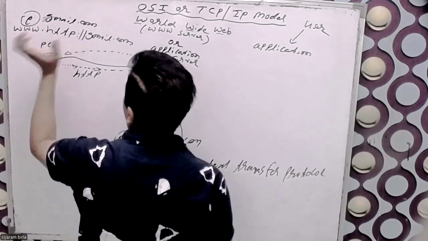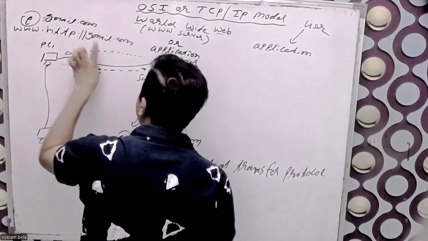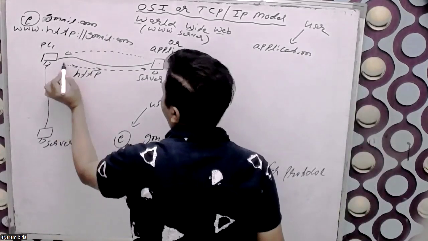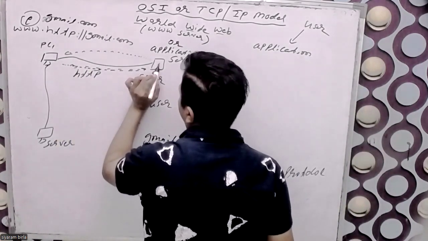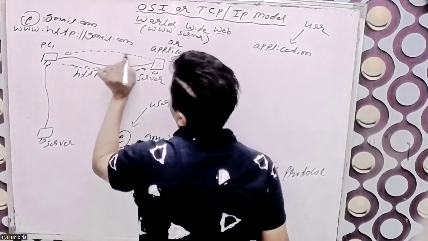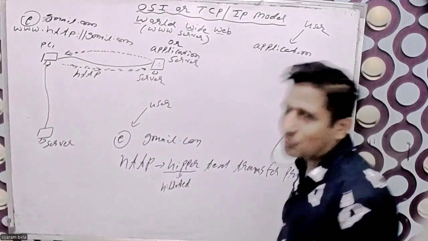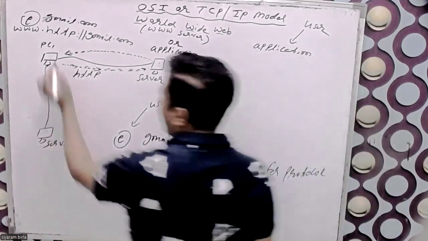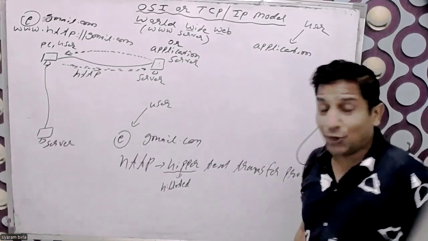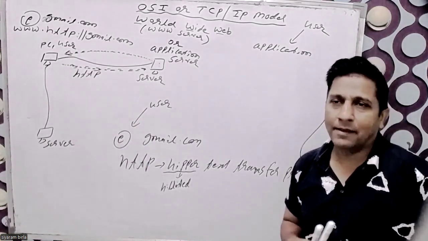So I type gmail.com, and automatically www and http are mentioned. Once it is mentioned, your application form, which is hosted and kept there, is fetched and displayed in front of the user. This is my user, PC1 is my user. So it will display in front of the user.